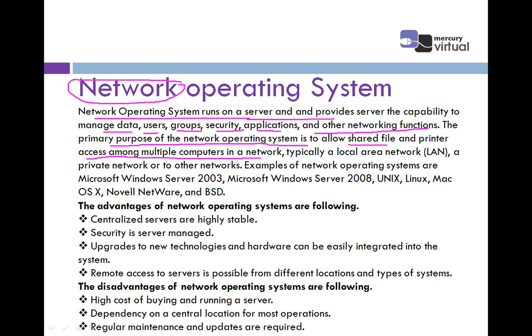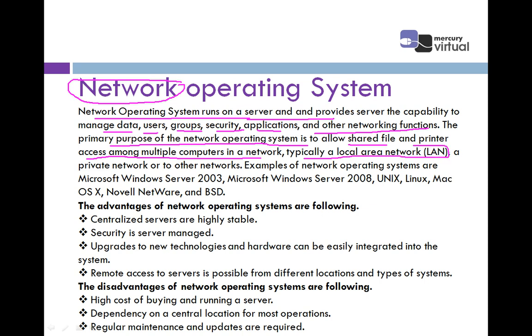So this is the main advantage, that we can share different hardware devices with the help of a network operating system. Because there is the same network, means there are multiple computers which are connected with each other. So we can share printers, files, anything with the help of the network operating system.